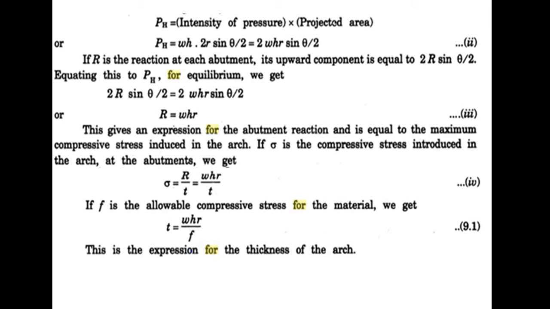Stress developed in the abutment, that is the compressive stress induced in the arch at the abutment, we get R divided by T, into unit length. This is for unit length. So R is wHR divided by the thickness of the thin cylinder. So the thickness of the thin cylinder is wHR divided by f. This is the expression for the thickness of the arch dam.